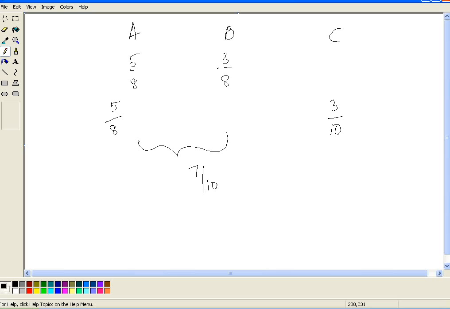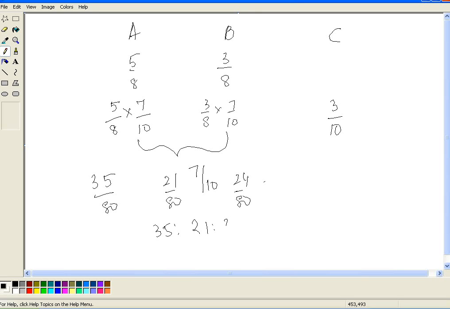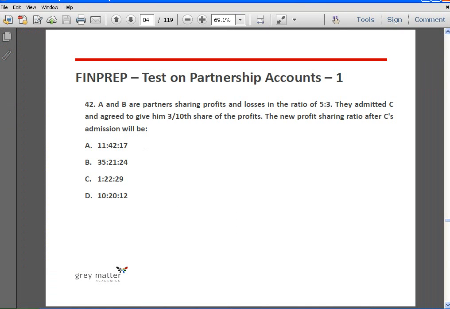They will take it in the ratio of 5:3. So it will be 5/8 into 7/10, 3/8 into 7/10. So this is 35/80, this is 21/80, this is 24/80. So the new PSR is 35:21:24. So answer is B. Next.